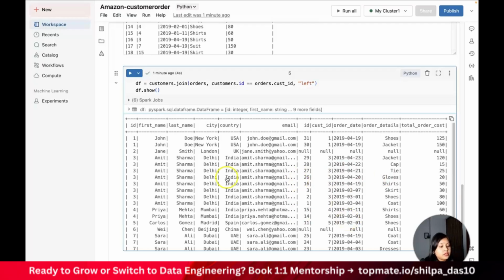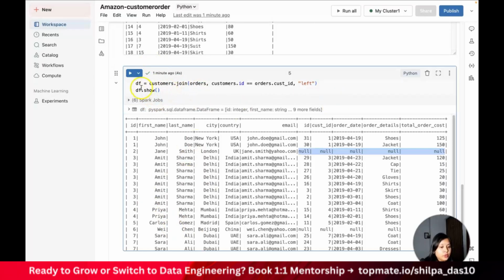Now what it wants is all the records from the left table even if they have not purchased any records. So we also need Jane and we also need V in it, right? So that's how we have done.